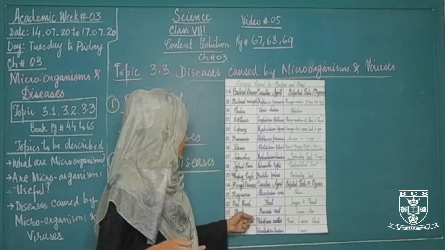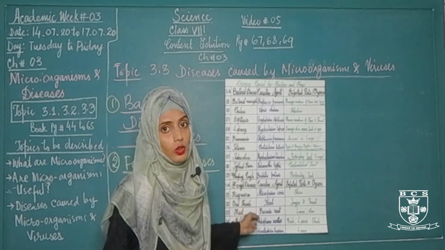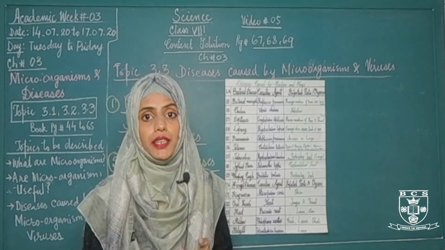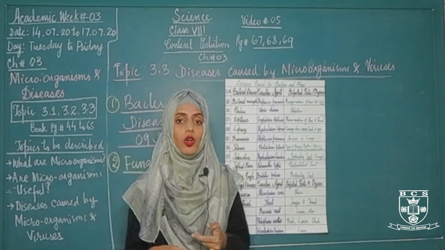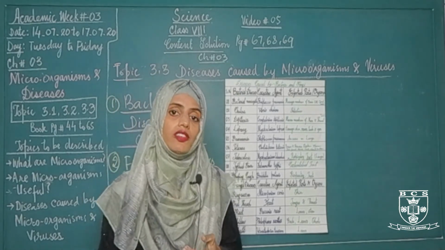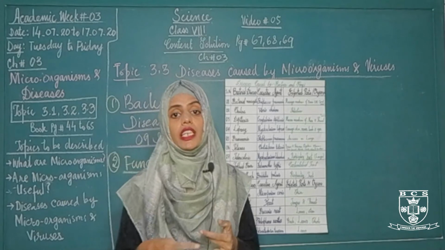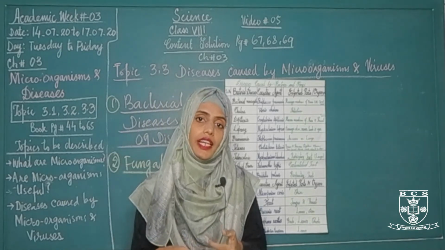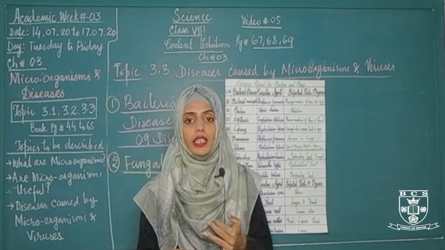The next one is oral thrush. Oral thrush is a fungal infection of the throat and tongue. It is caused by a fungus called yeast. What happened during this disease? During this disease, a yellowish mass appears on the throat, the inner lining of the cheeks and on the tongue.